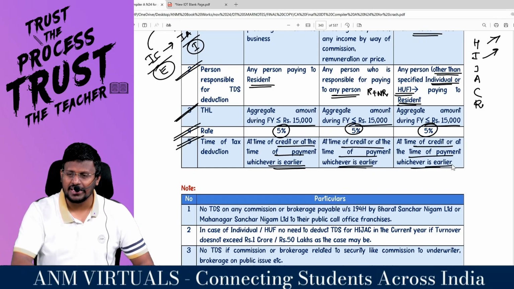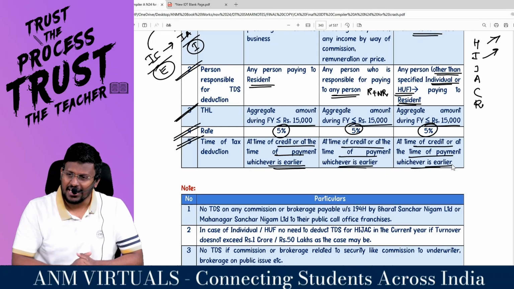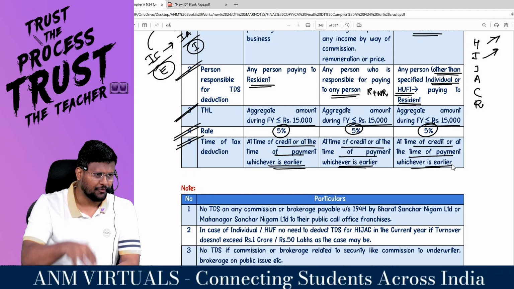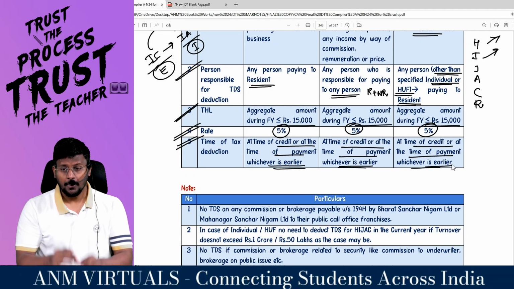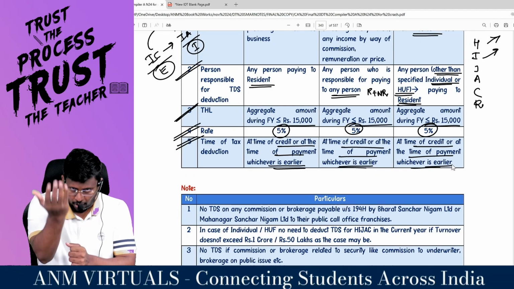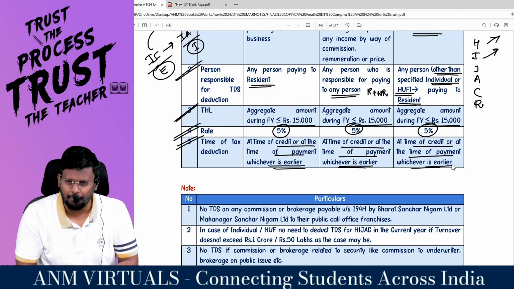So salary is a, sir, what family? Payment family. TDS on salary is there, no? 192, 192A and 194F are payment family. But brokerage or commission is at the time of payment or at the time of credit, whichever is earlier.